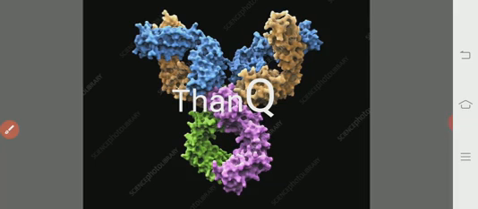While discussing the antibody, we have studied the structure of the antibody and various evidences, followed by the functions of the antibody molecule.